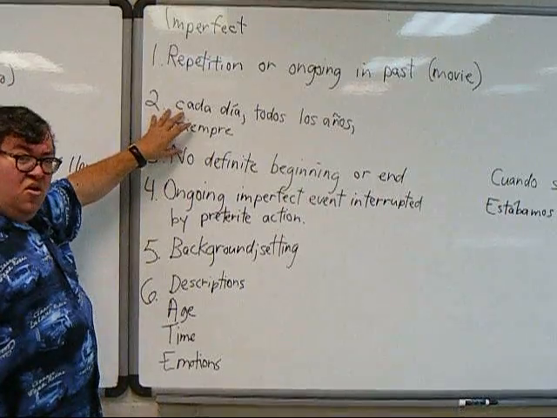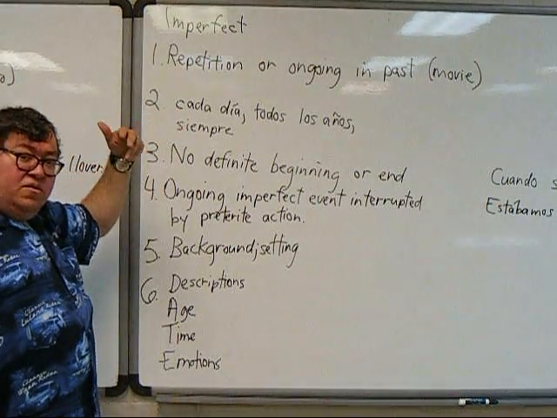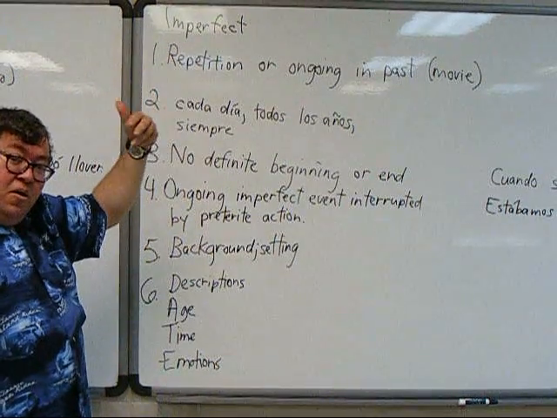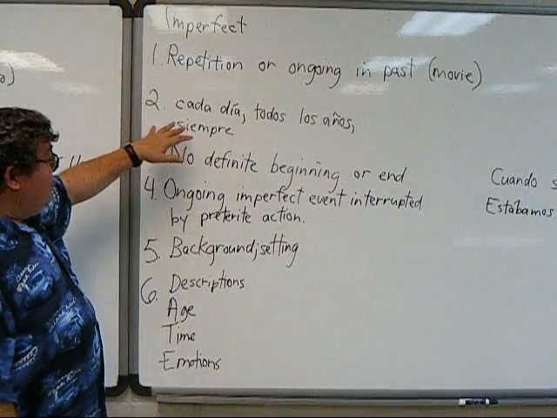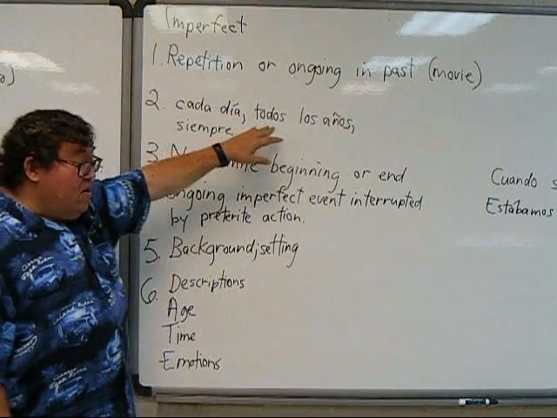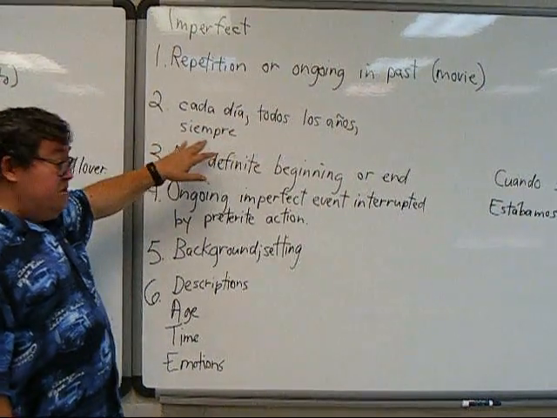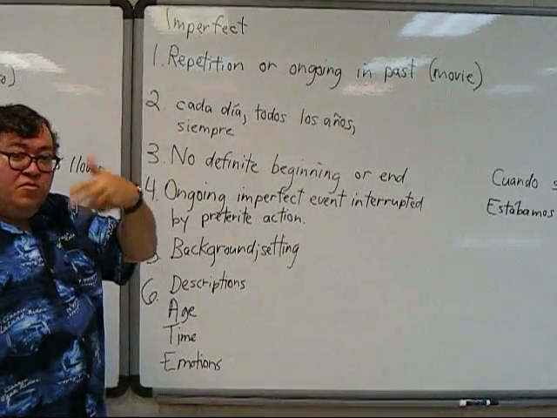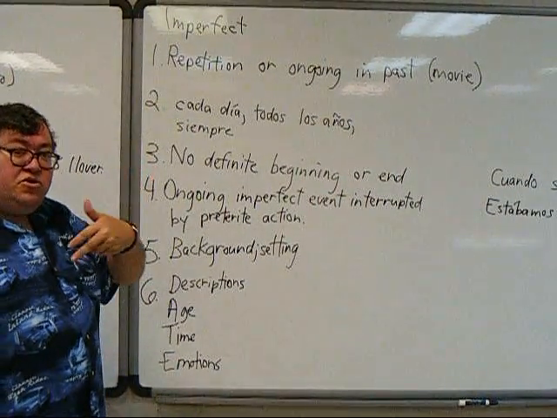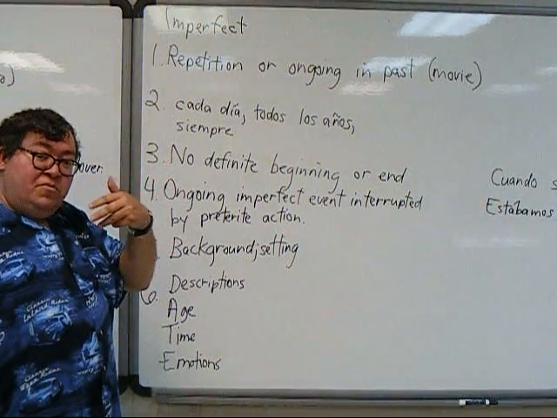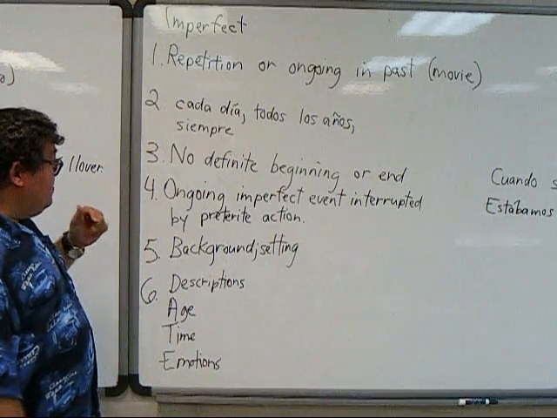Our second point are clue words that would bring on or describe not the moment in time, but the ongoing or the repetition. For example, every day, cada día would be each day, every day, all the years or every year, siempre. Those are clue words that what you're dealing with is an imperfect action as opposed to a preterite action. It's something that happened over and over or something that was ongoing in the past.